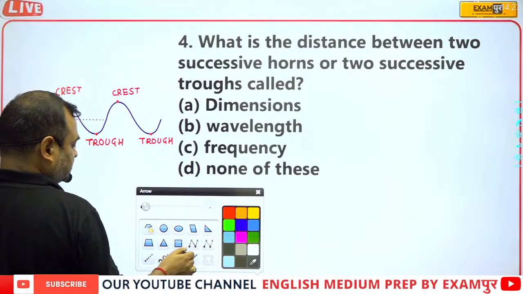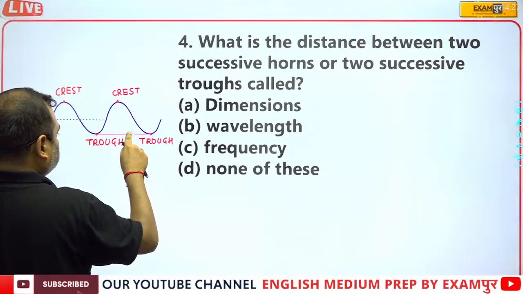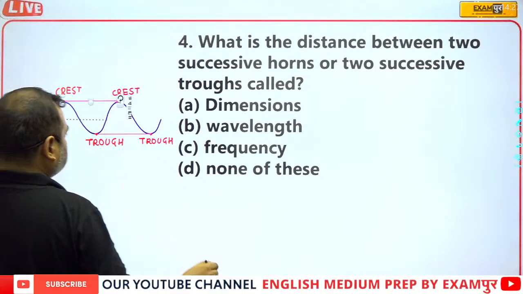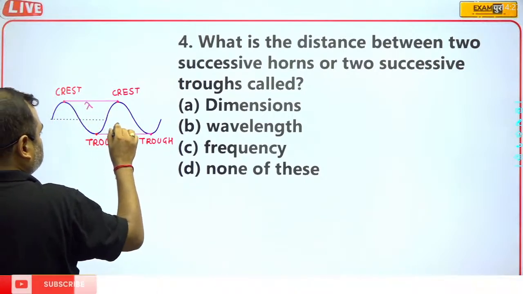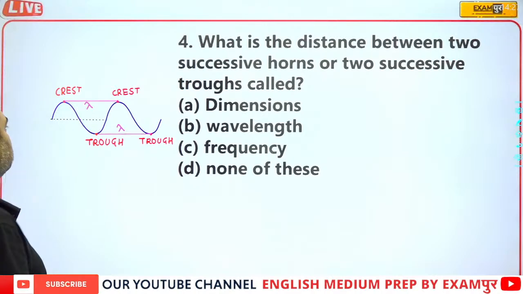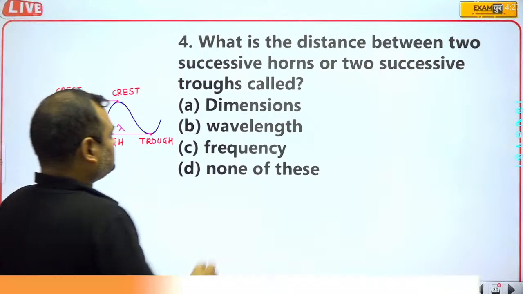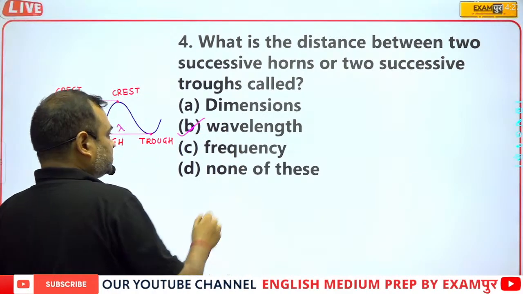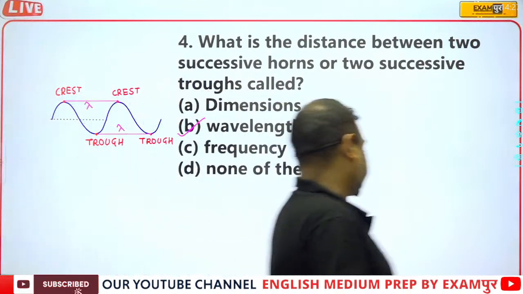The distance between these two crests, or these two troughs, is known as the wavelength. So these are the wavelengths, and these are equal. So here you can see that option B is the correct answer.